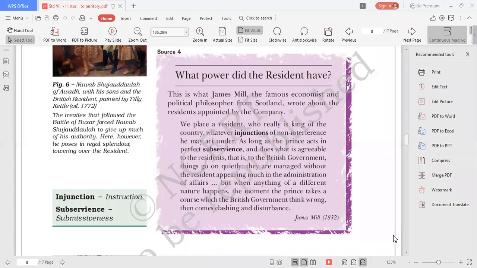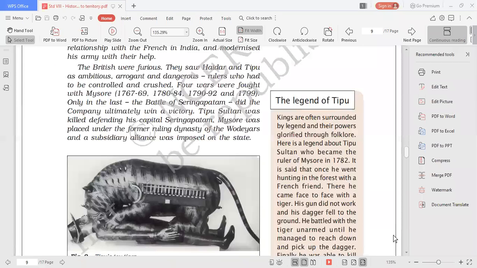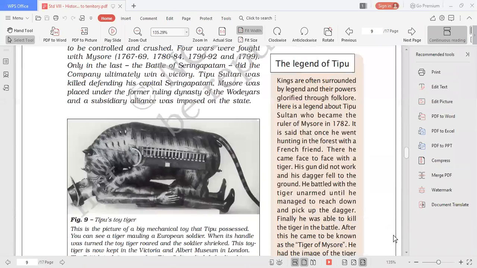So here's Tipu Sultan, the tiger of Mysore. Let me tell you the story here, the legend of Tipu. Kings are often surrounded by legend and their powers glorified through folklore. Of course, he was a brave king. So people write stories about him which glorify the king. I hope you understand the meaning of glorification.